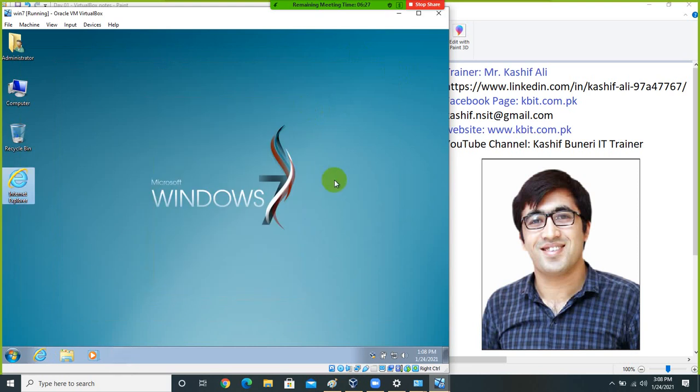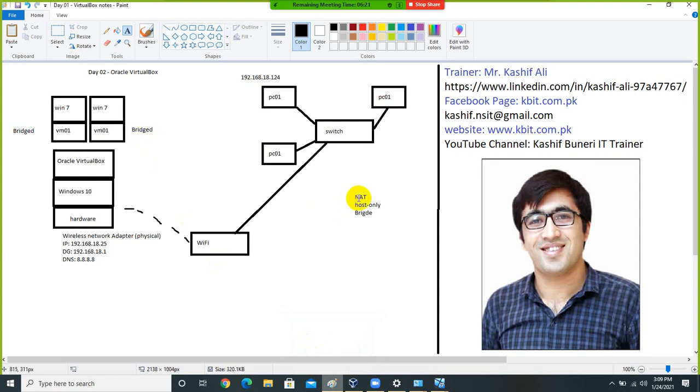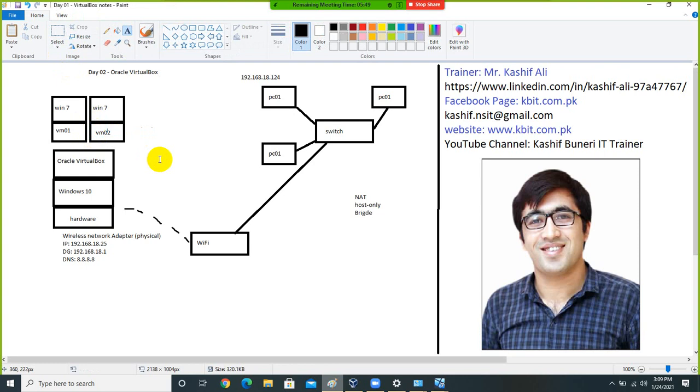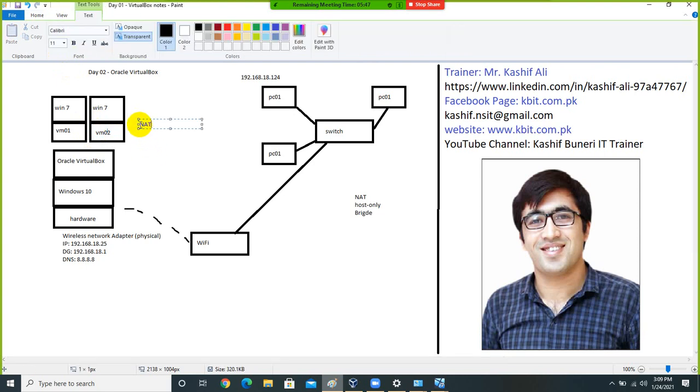Okay, and what is the net option used for? Basically, let's suppose you have two virtual machines, and you also want these two virtual machines to get access to the internet, but at the same time you don't want these virtual machines to be accessed from outside of the network. So what you can do is select the net option for both adapters.